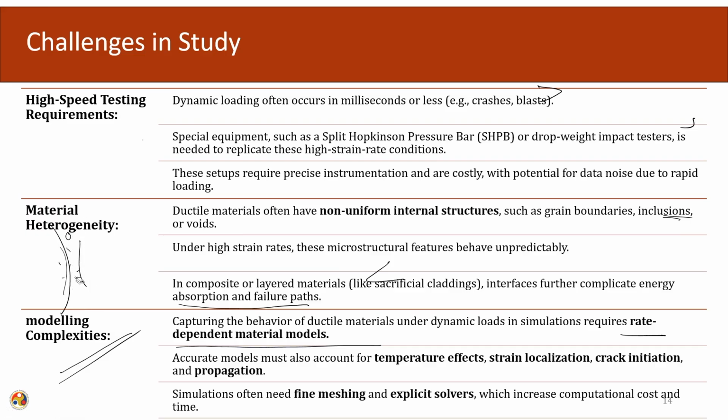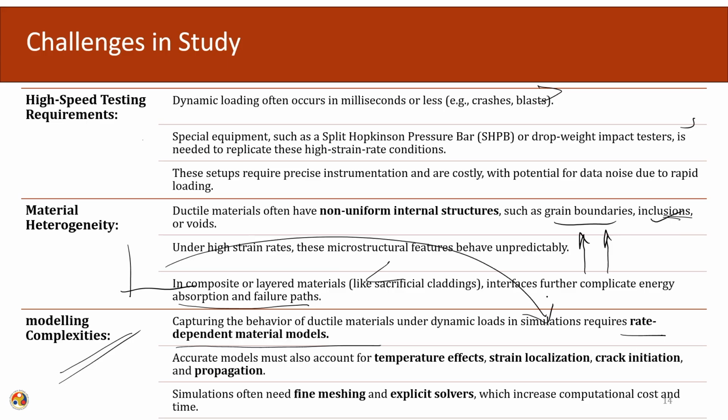Then the ductile material formation process itself has different issues like grain formations, inclusions, defects, voids, which lead to unpredictable failure modes as well as non-repeatable failure modes. Then, even if we obtain the data, we have to make a mathematical rate dependent material model, which has to be transformed into the simulation world.